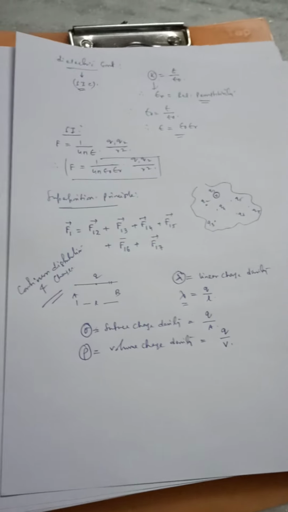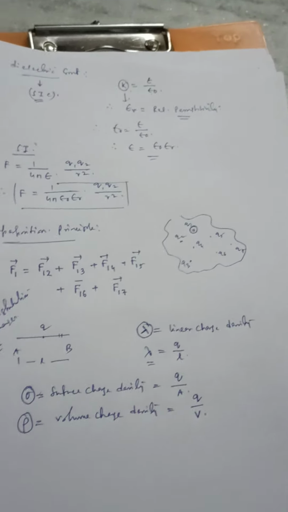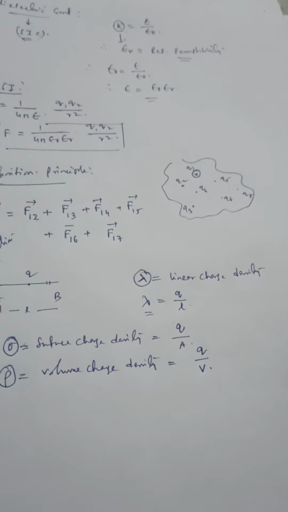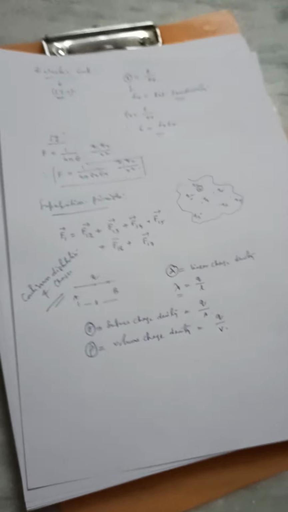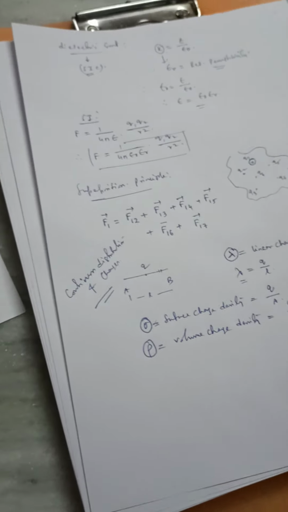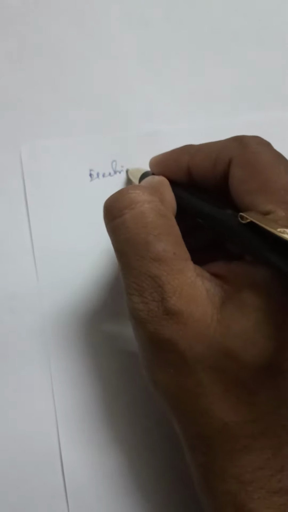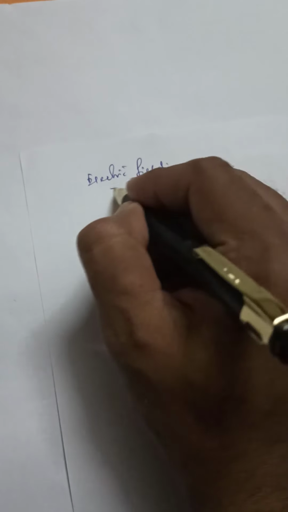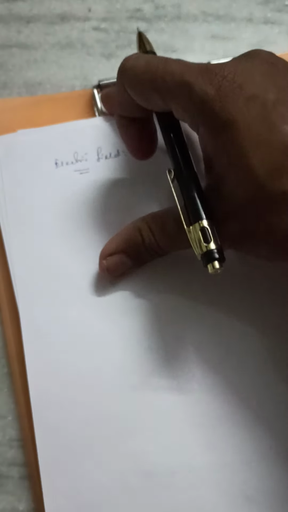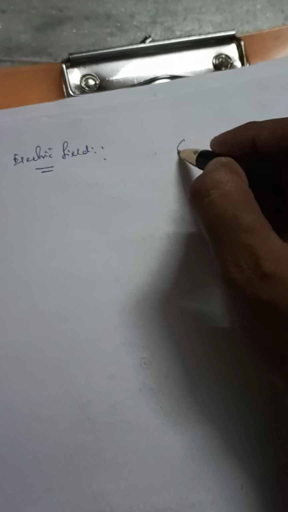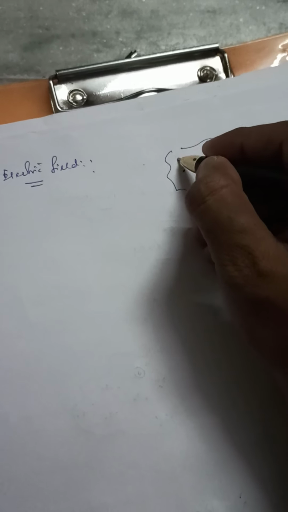So these are the basic things about electrostatics. After that, the next topic I will discuss is the electric field, and it's a very important idea. Try to understand it properly: basically, suppose there is a system and one point charge is placed there.